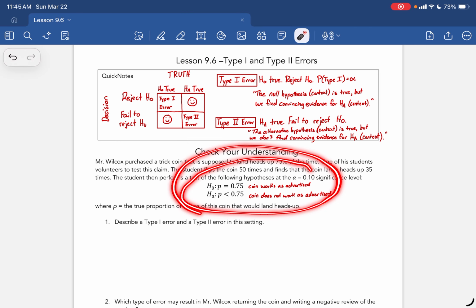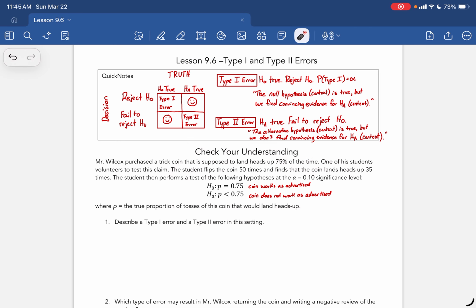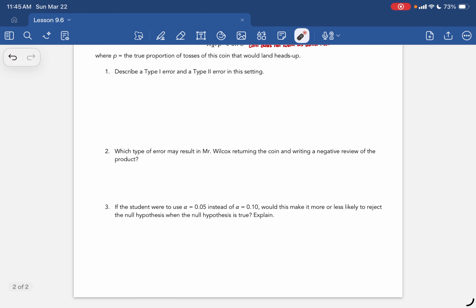I've given you guys, just on the key, what the wording is for your alternative and your null hypothesis on the check your understanding, so you can describe the errors made here.